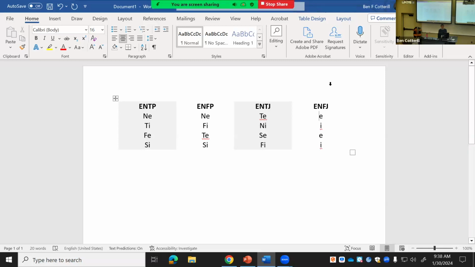Right. I think you've got it now, right? So what's the first one here? F, right, because they're an F type and they're a judging type. Second one? N, yep, because they're an intuitive type. Third one? S, because it's the opposite of N. Yeah, and then last one? T, right.